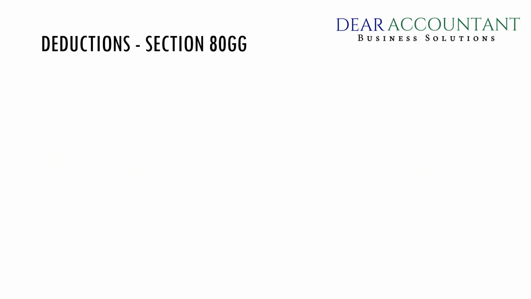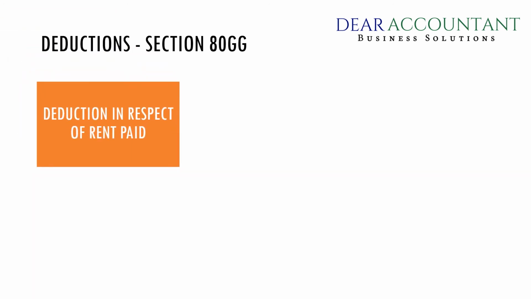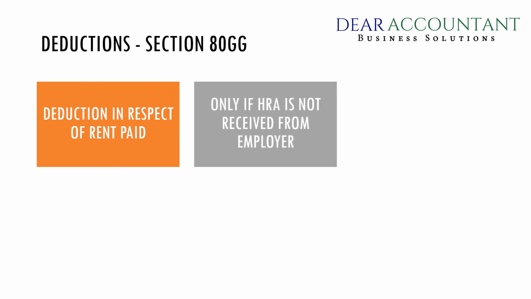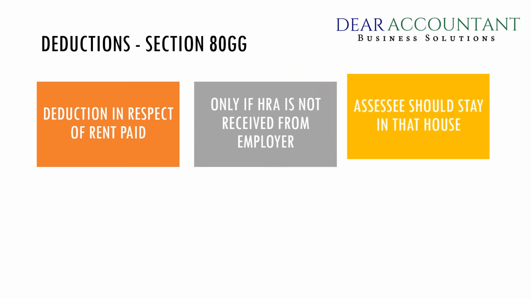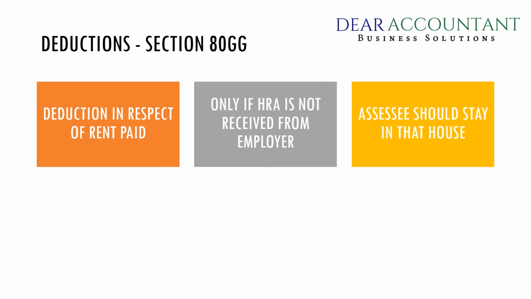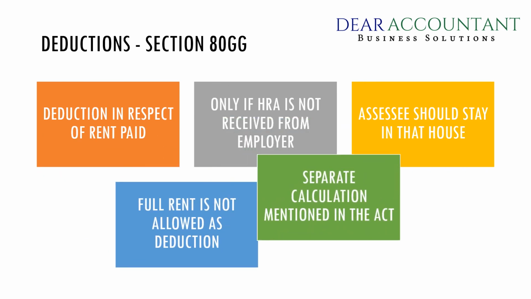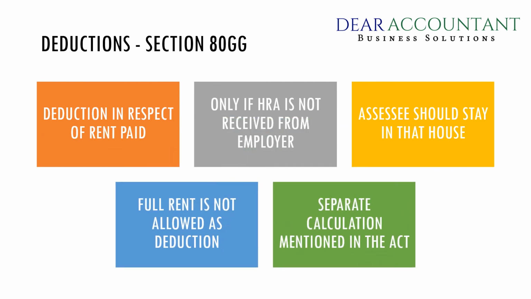Another deduction is Section 80GG, deductions in respect of rent paid. This section can be claimed only if you have not claimed HRA in the previous section. Full rent is not allowed as a deduction. There are separate calculations which have been mentioned in the Income Tax Act. Please consult your tax professional for advice on how much exemption can be claimed.